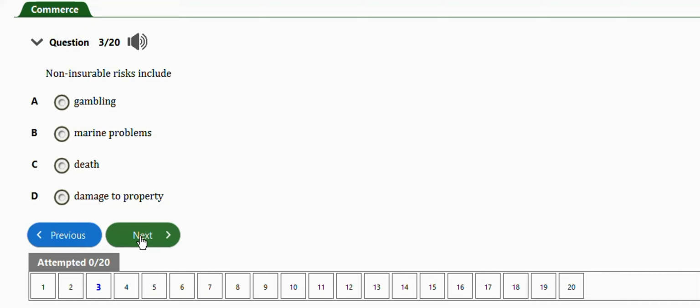Next question is this one. It says no insurance risks include gambling, marine problems, death, damage to property. The right answer is option A, which is gambling.